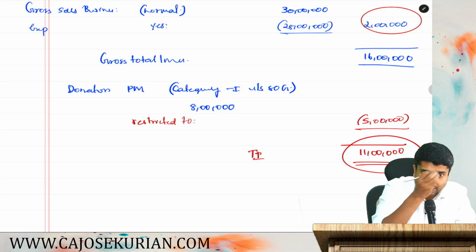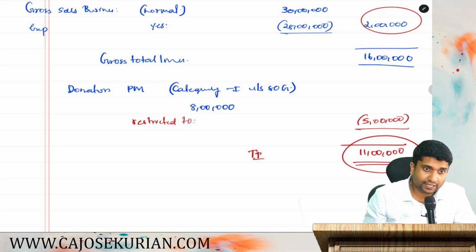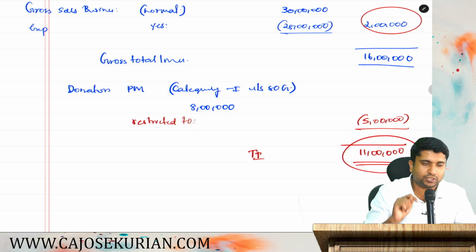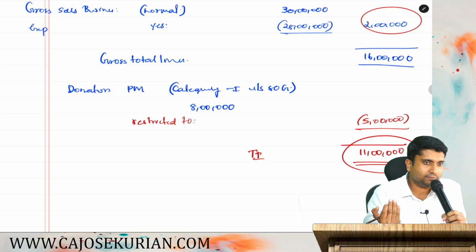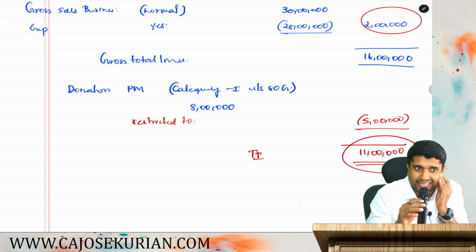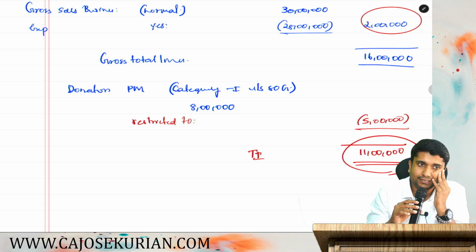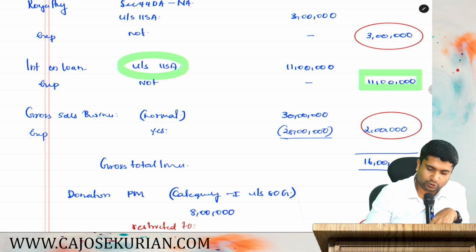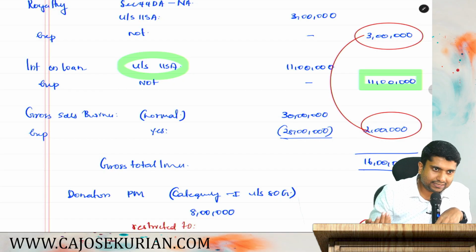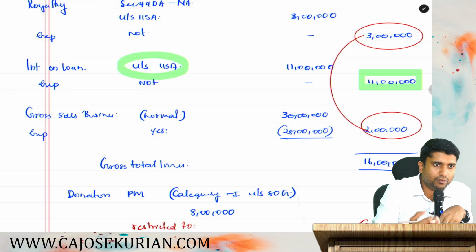I hope it is clear. This is how you have to solve the answer. Always check the eligible income if it is something related to some restriction, especially 115A. Here the eligible income is only 3 plus 2, that is 5 lakhs, and hence your 80G deduction is also restricted to 5 lakhs.